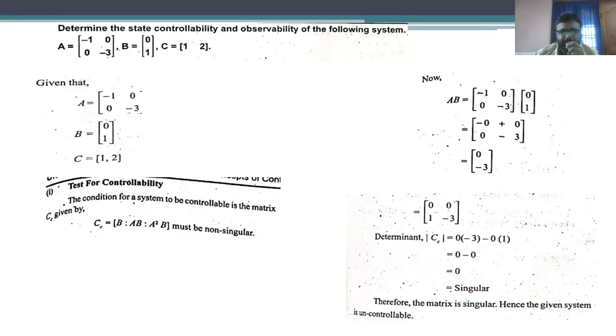So this particular system is not said to be a controllable system. This system is said to be an uncontrollable system. Why? Because the determinant of the matrix is 0. Therefore, this particular system is said to be an uncontrollable system.